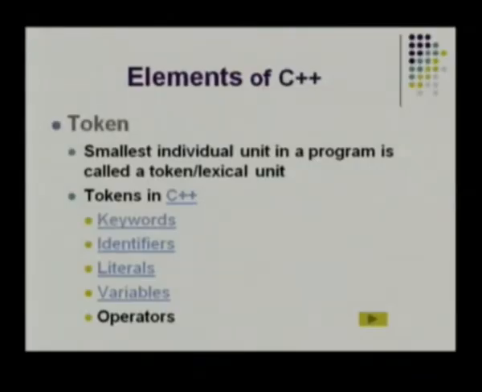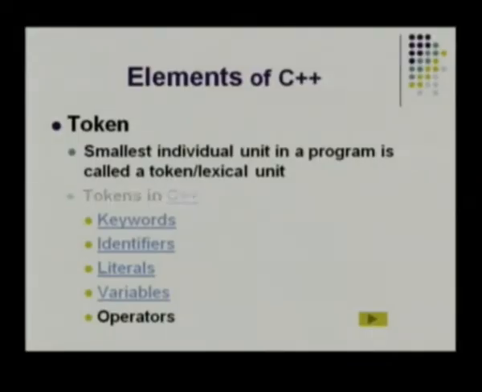So the word token, what does it mean? It's the smallest individual unit in a program, which is also called a lexical unit. So token refers to the basic elements of the C++ language, which cannot be further broken down into anything simpler. For example, if you take the English language, A, B, C, D are the simplest forms of the English language. You cannot simplify it further. They are the basic elements of that language.